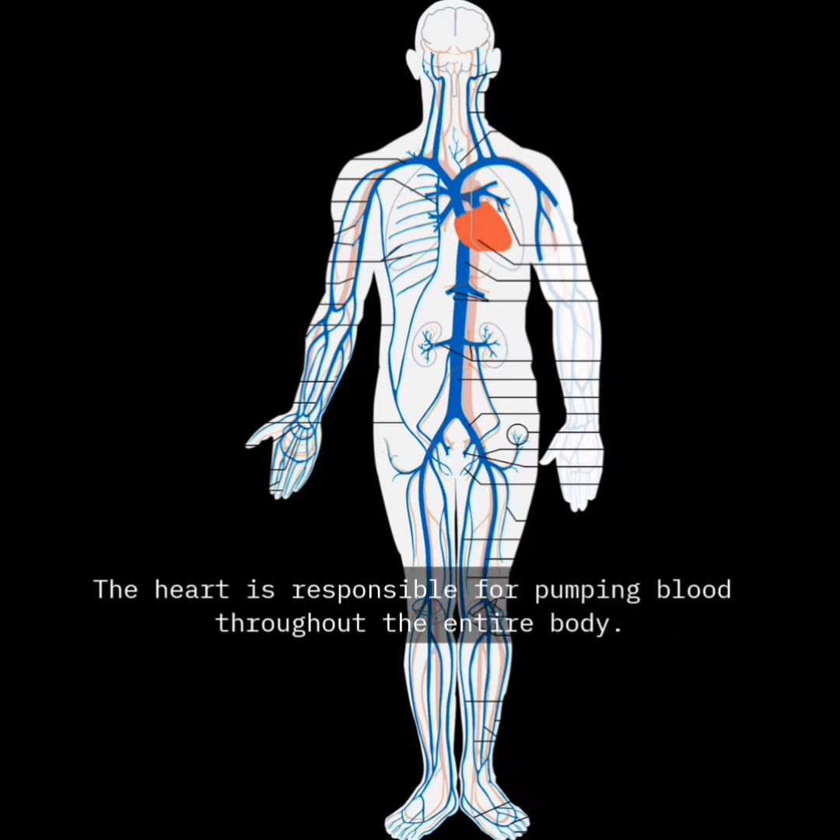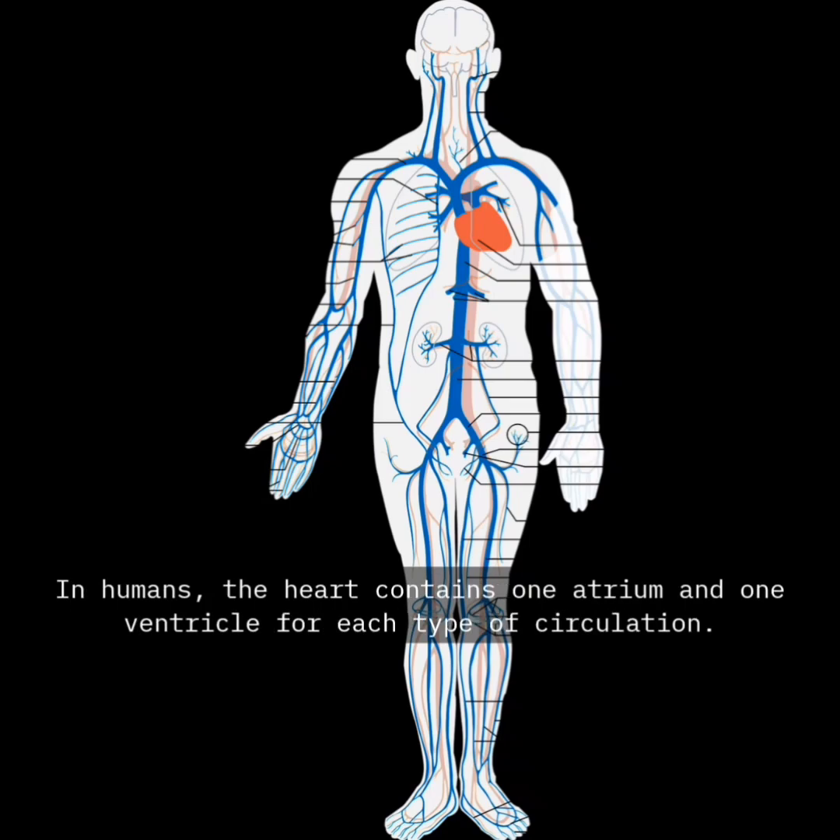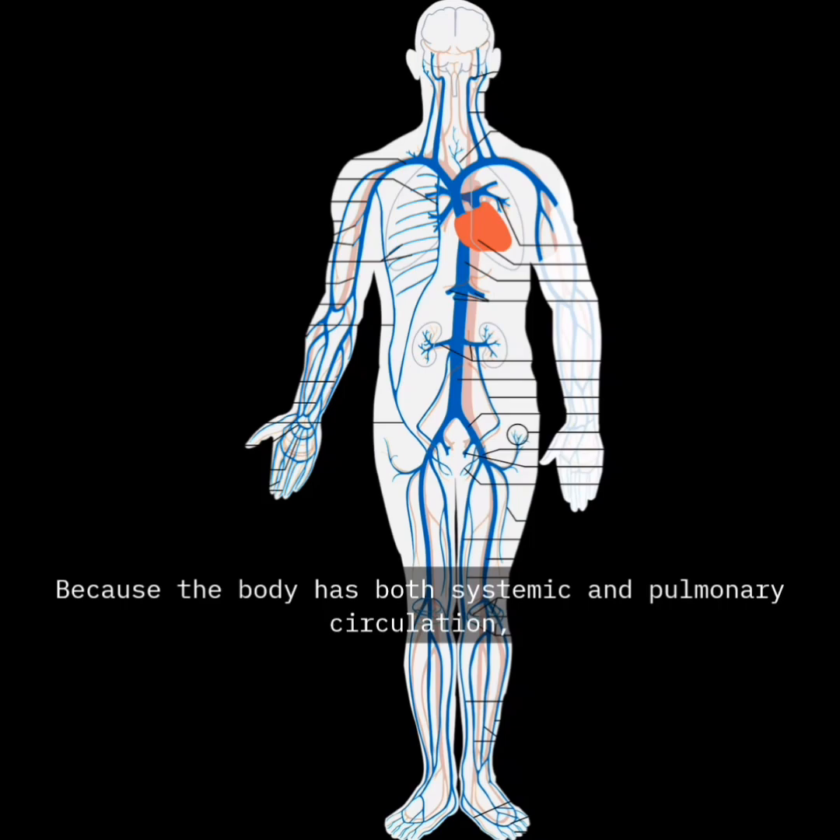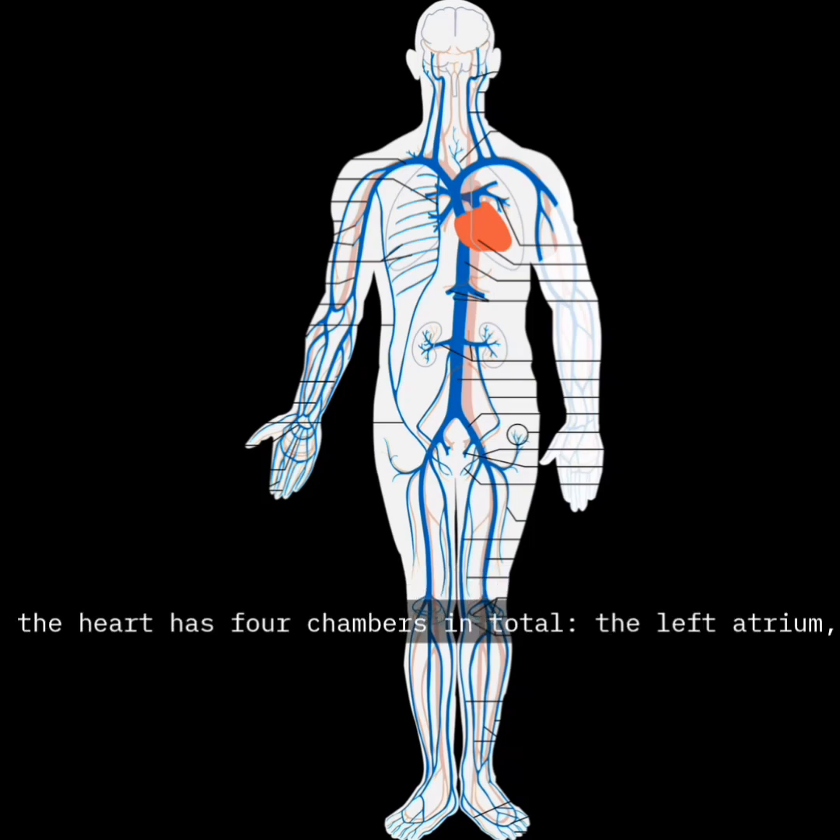The heart. The heart is responsible for pumping blood throughout the entire body. In humans, the heart contains one atrium and one ventricle for each type of circulation. Because the body has both systemic and pulmonary circulation, the heart has four chambers in total: the left atrium, left ventricle, right atrium, and right ventricle.